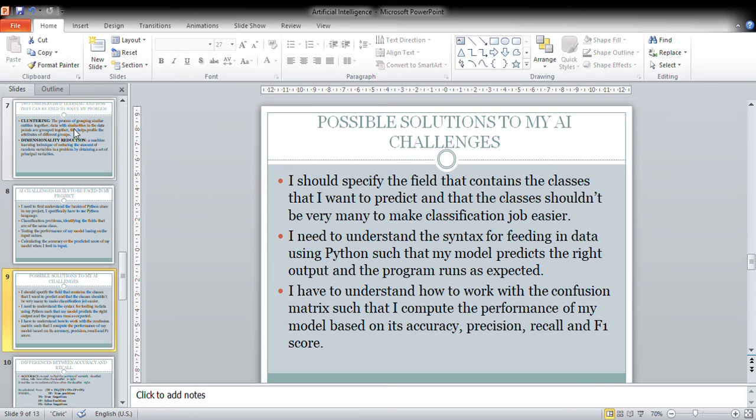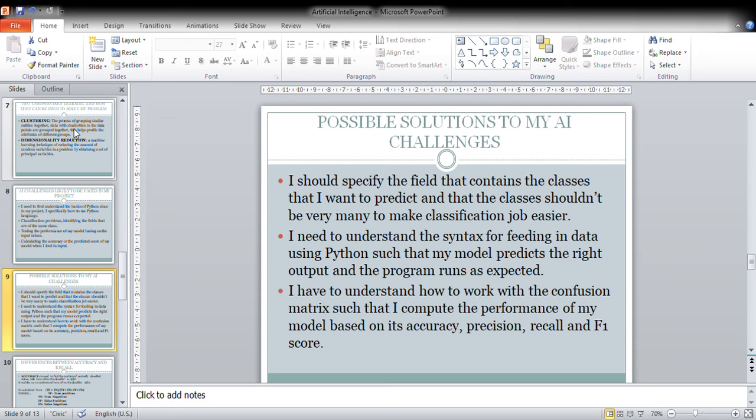Possible solutions to the problems that I may face are that I should specify the field that contains the classes that I want to predict, and that the classes shouldn't be very many to make the classification job easier. And I hope you understand that I should specify the fields that contain the classes. Here I'll have to use dimensionality reduction to reduce the number of variables, such that I make the classification job easier.